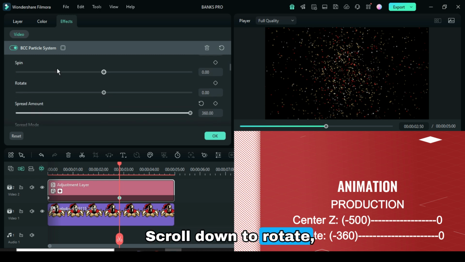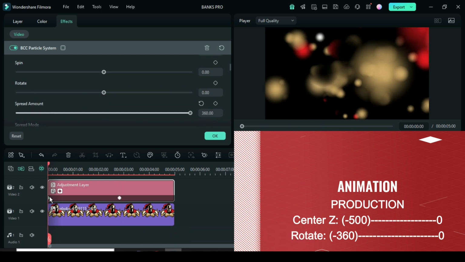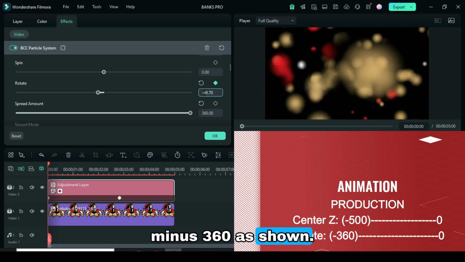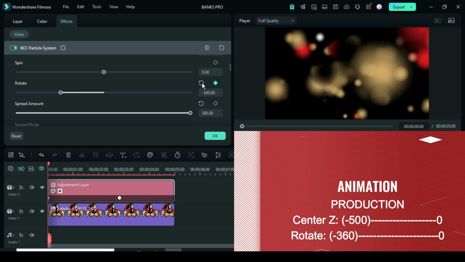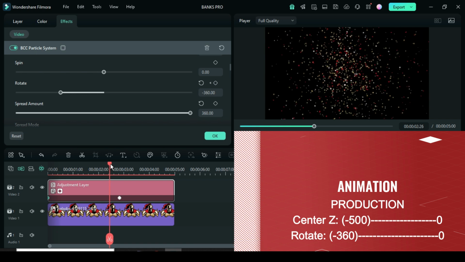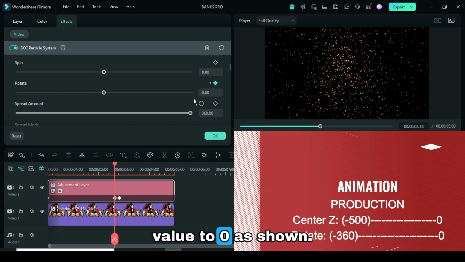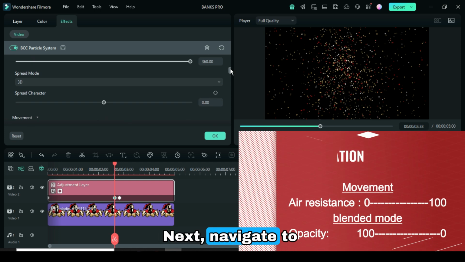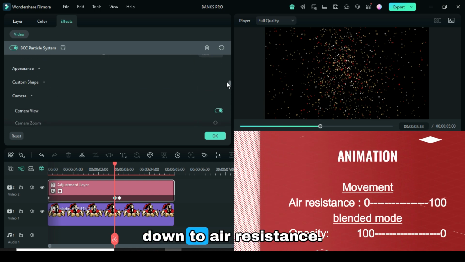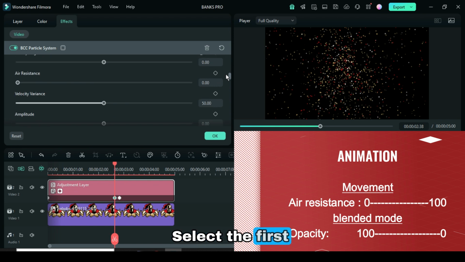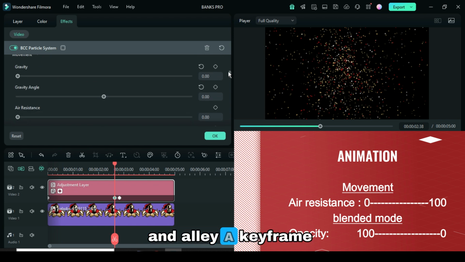Scroll down to Rotate, select the first keyframe, then go up to Apply a Keyframe and enter -360 as shown. Position the playhead at 2 minutes and 38 seconds, then go up, apply a keyframe, and reset the value to 0 as shown. Next, navigate to Movement and scroll down to Air Resistance. Select the first keyframe, then go up and apply a keyframe with a value of 0.